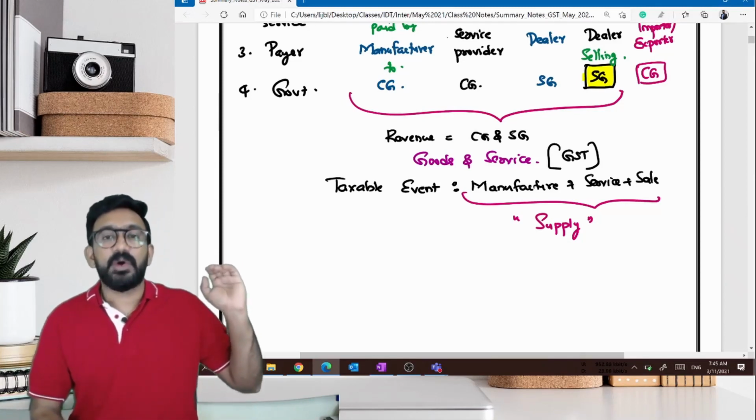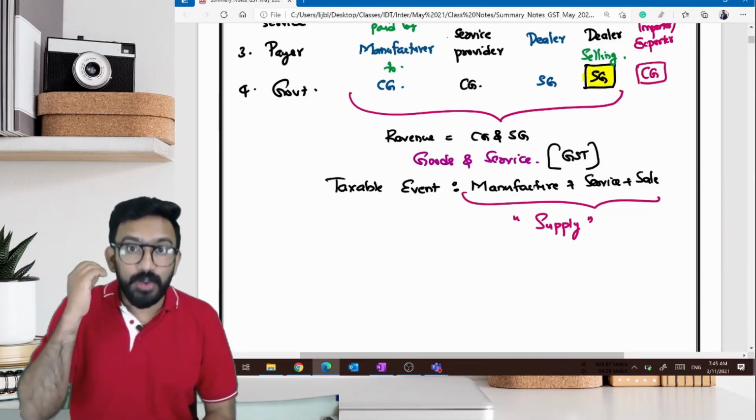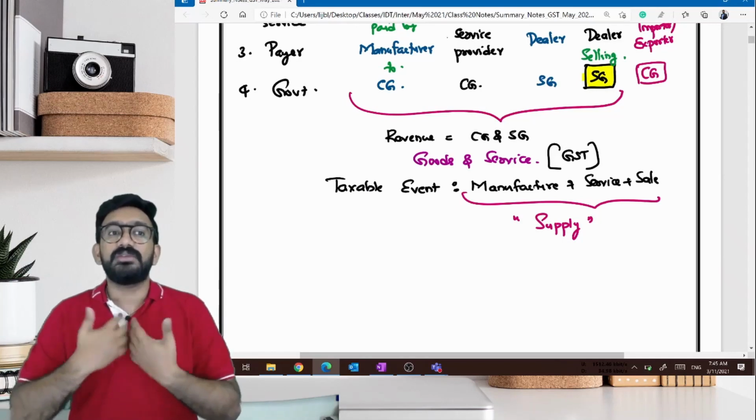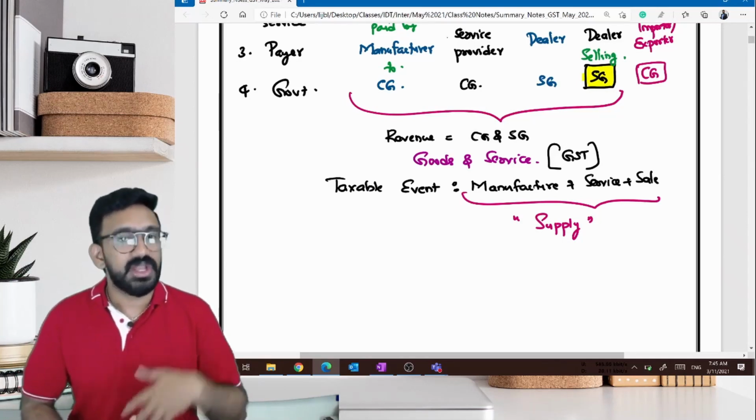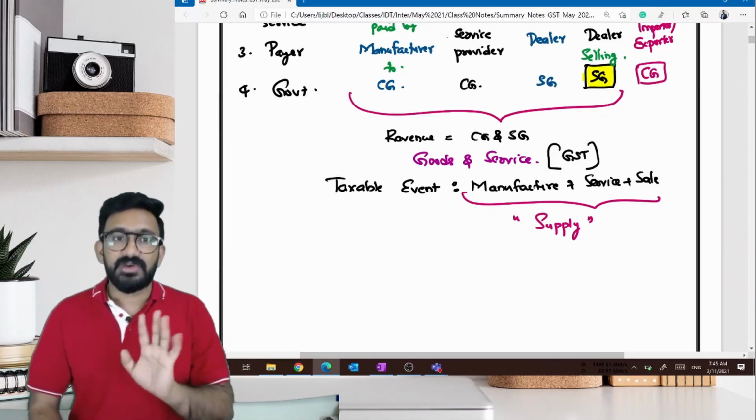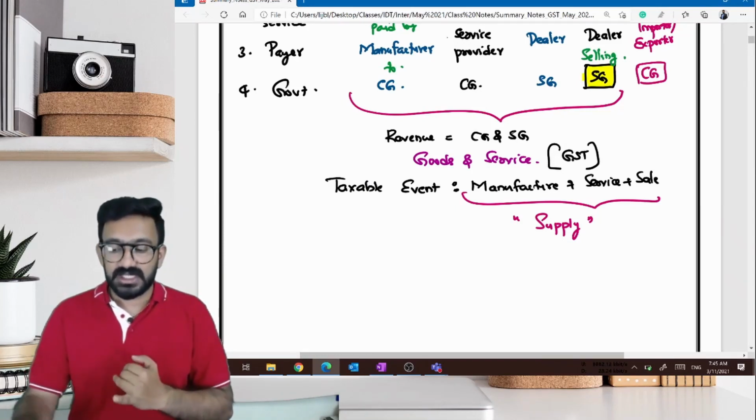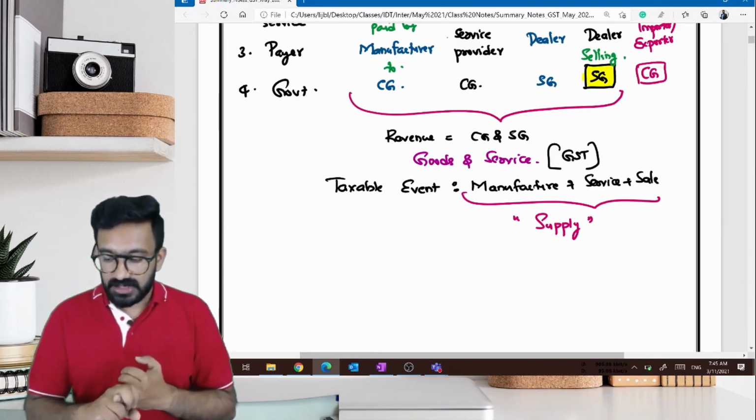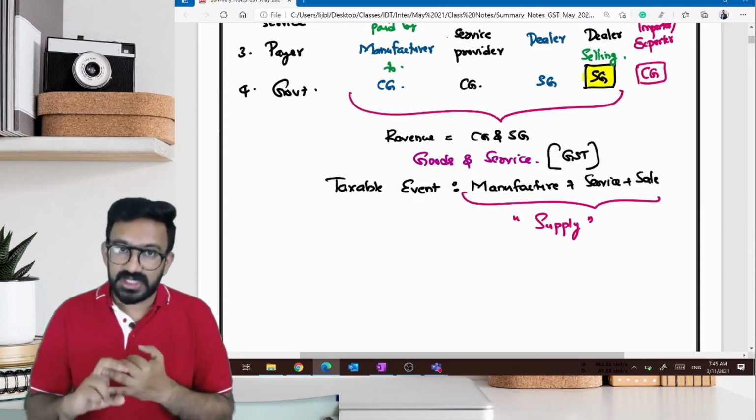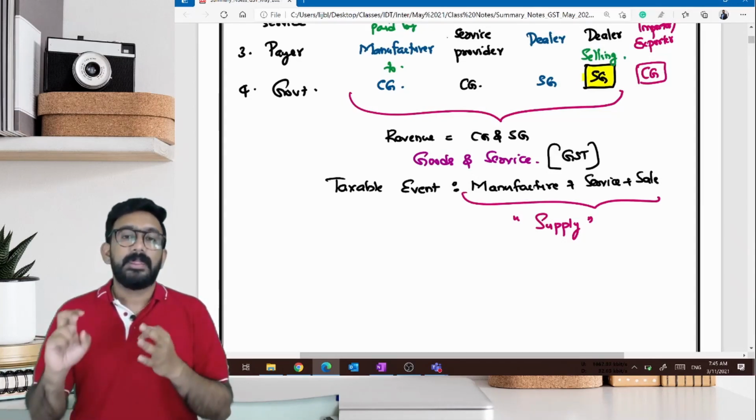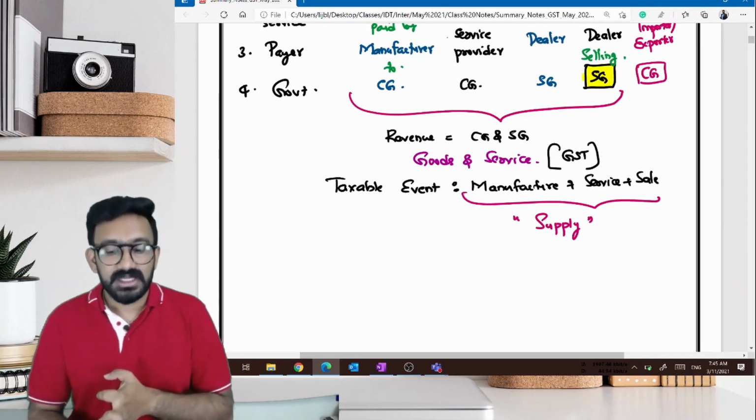So these three points relating to GST are a common sense understanding. Even without GST in practice, we can say these are the three fundamental things that have to happen. The tax will be called goods and service tax. Second, the revenue will go to central government as well as state government. And the taxable event is supply.